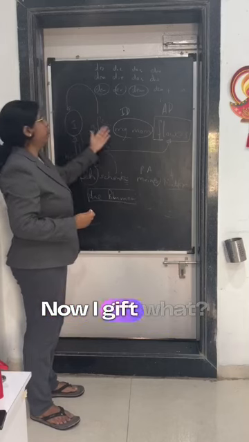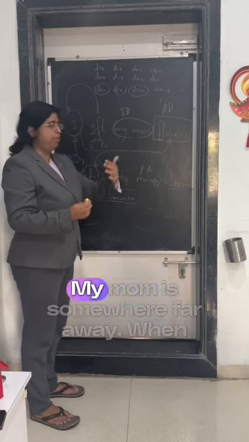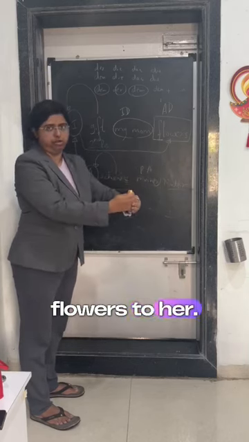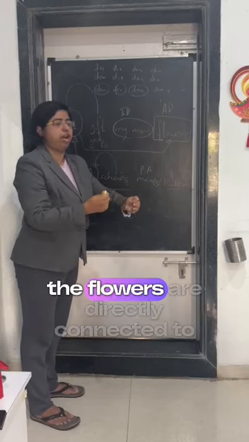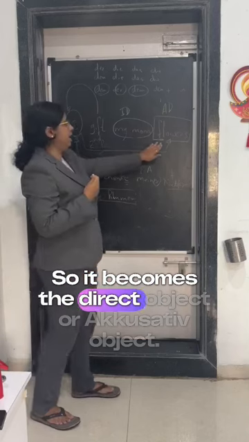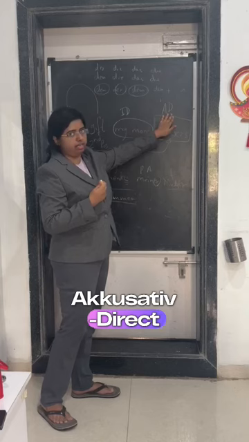Now, I gift what? I have flowers in my hands at present. My mom is somewhere far away. When she comes to me, I give the flowers to her. So the flowers are directly connected to me. So it becomes the direct object, accusative. AD stands for accusative direct.